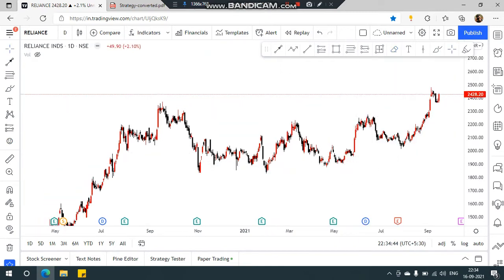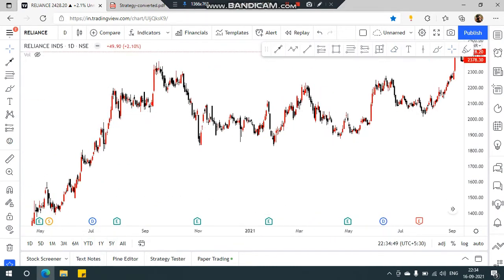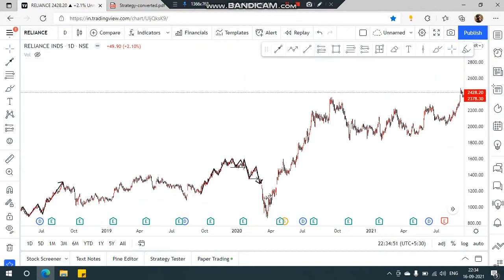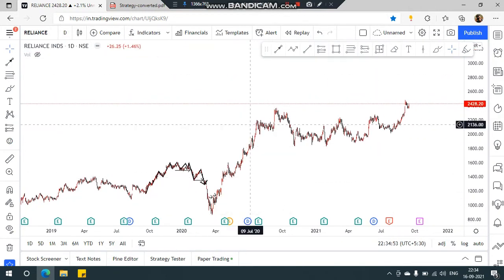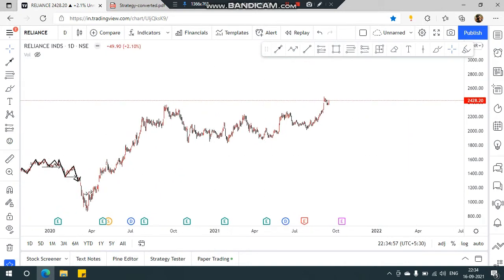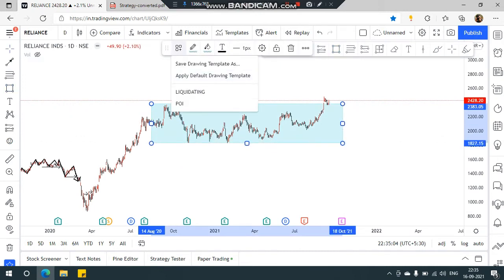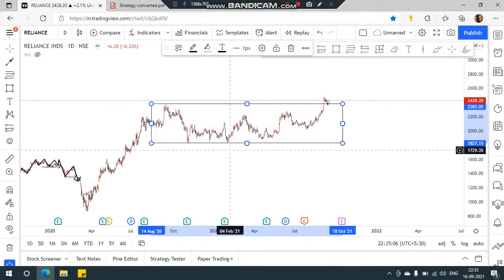Okay. So if you can see that in a 1 day chart, if I zoom out a little back, you can see that the market is trending and then it formed a ranging market. Okay. So which is the ranging market here? This is the ranging market, and I'm marking it by a rectangle area.